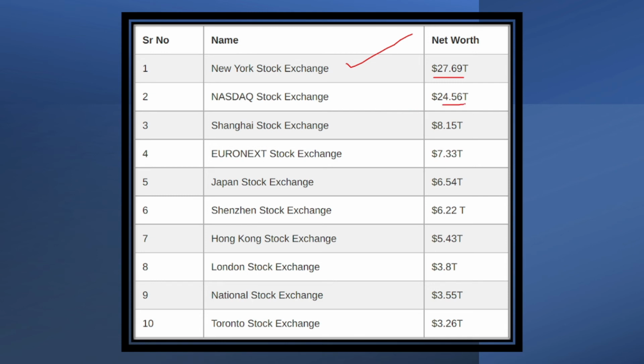And Shanghai, which is China's stock exchange, has a market capital of $8.15 trillion. Similarly we have Euronext, Japan, Shenzhen, Hong Kong, London, and at the ninth place you can see the National Stock Exchange, which has a market capital of around $3.5 trillion. So our Indian exchange, NSE, is among the top 10 stock exchanges in the world.